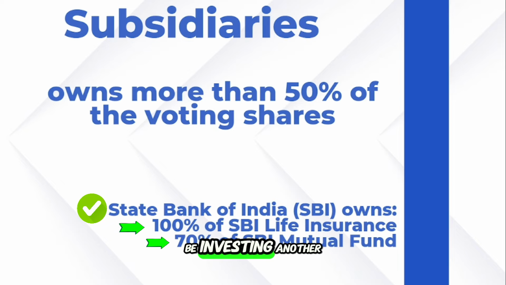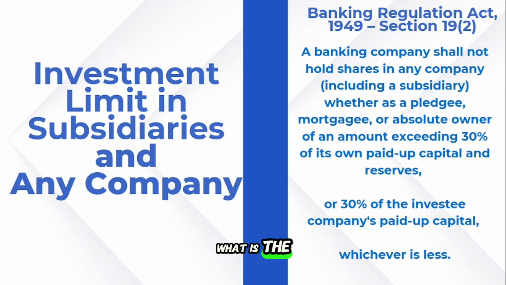Even SBI will be investing in other companies 1%, 2%, 0.5%. Those companies will not be called subsidiary companies. So what is the limit? This is for the subsidiary and other companies.